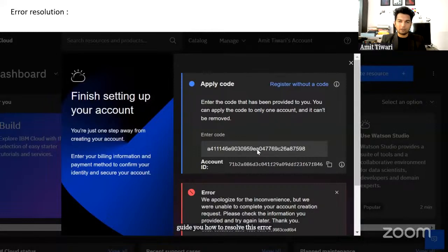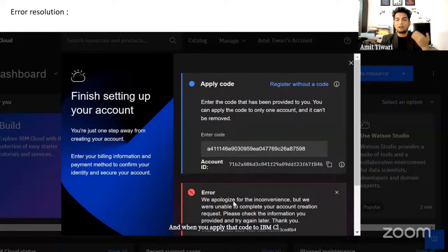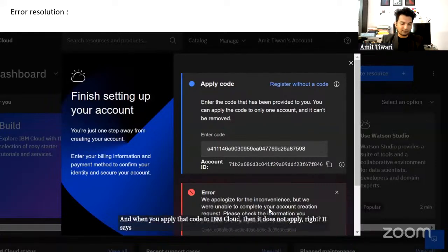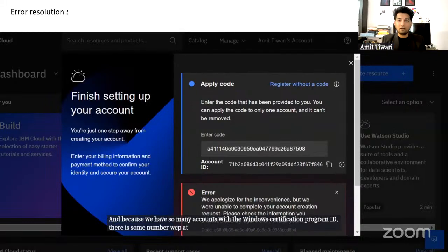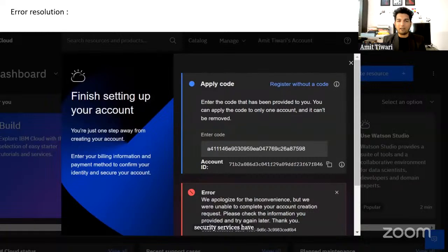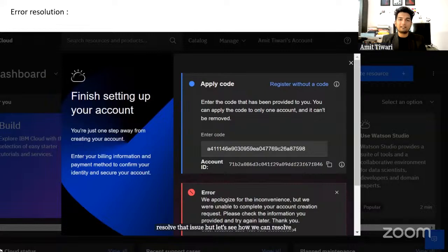Okay, so you have a code now, right? You have a code which you generated from your Skillsbuild account, and when you apply that code to IBM Cloud, then it does not apply, right? It says we apologize for the inconvenience. This happens because IBM does not recognize your email ID. We have so many accounts with the Winter Certification Program ID, wcp@sbcsrbox.com, and IBM security services have recognized it as spam. That's a technical fault from their end. We are trying to resolve that issue, but let's see how we can resolve this right now.